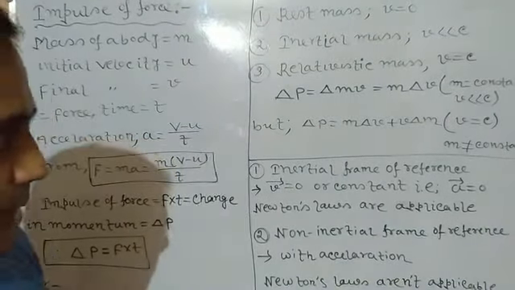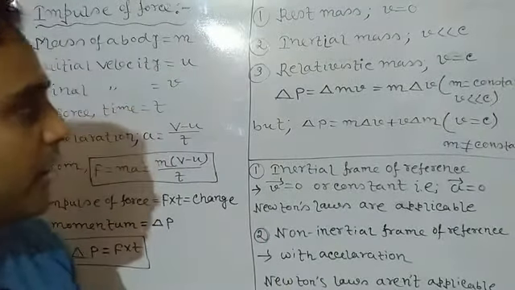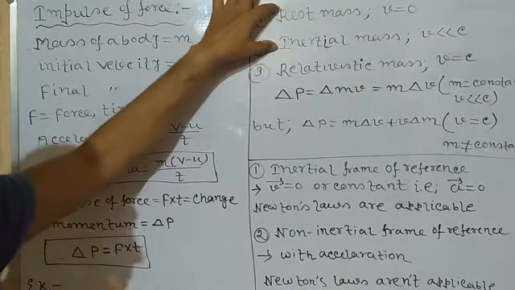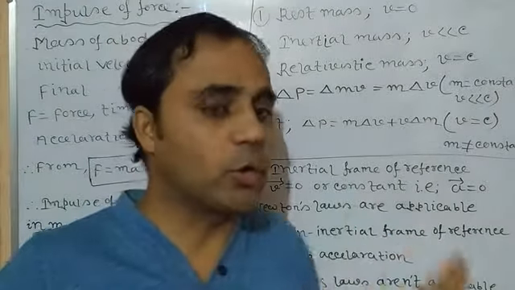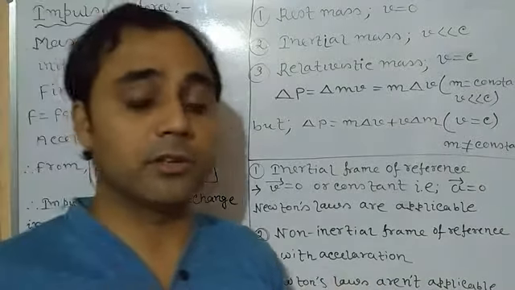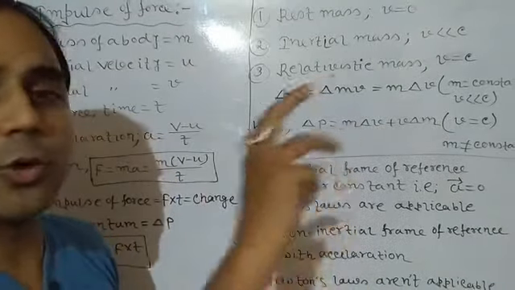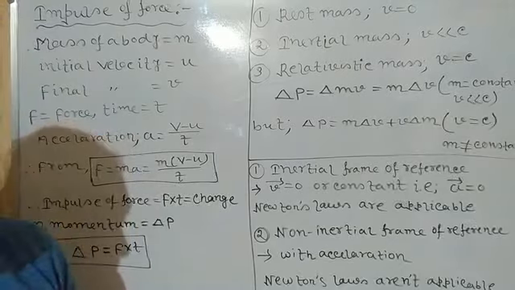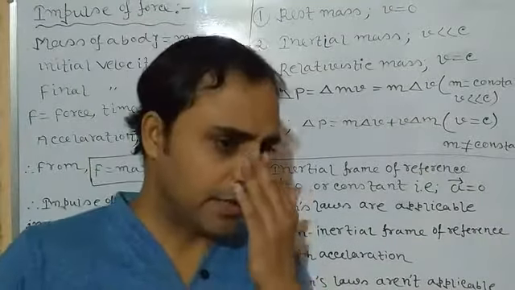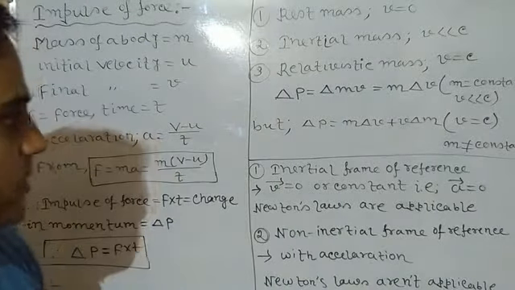Number three is the relativistic mass. Relativistic mass is related to Einstein's theory of relativity. Apart from these two masses, this is an absolutely different mass. When the velocity of a body is very close to the order of the velocity of light, its mass increases significantly. This is called relativistic mass. As velocity increases, its mass is going to increase. So in that case mass is not constant. This kind of mass is not possible in our daily life, because in practical life it is not possible for any object to attain a velocity equal to the velocity of light.